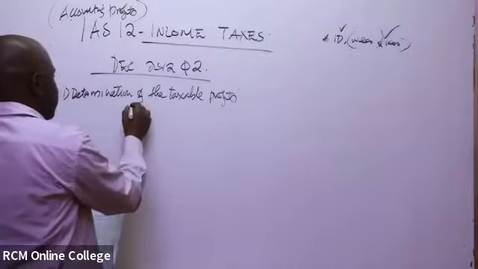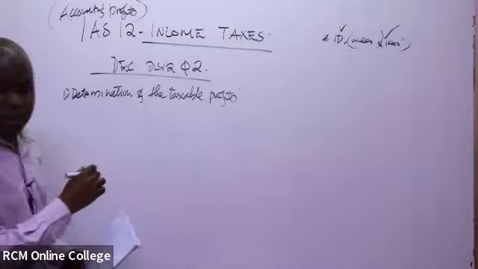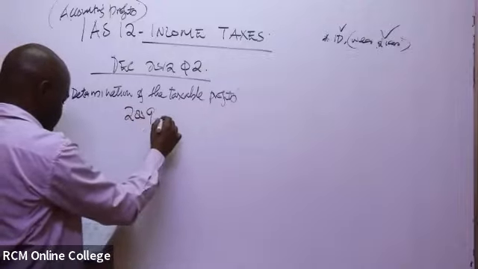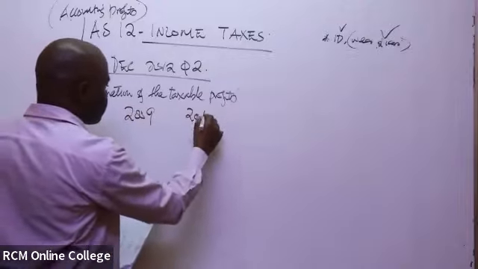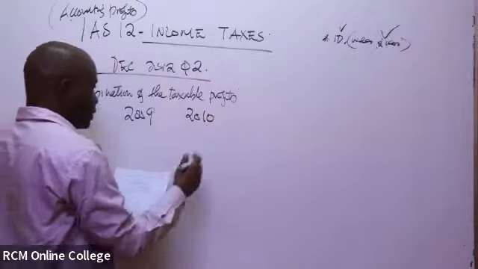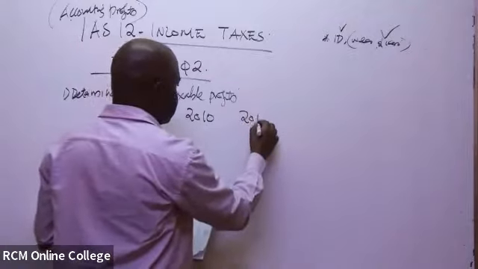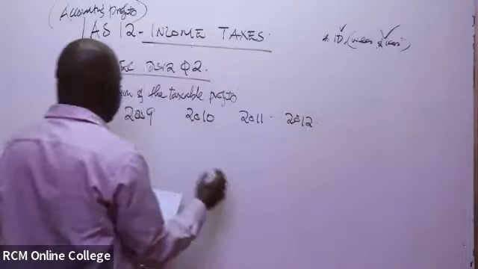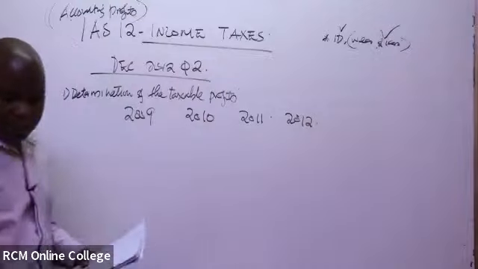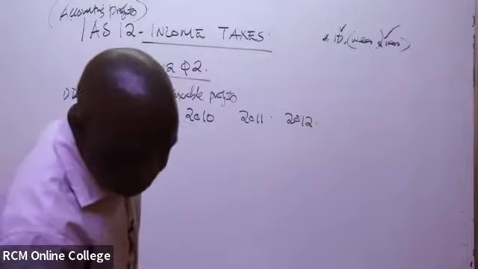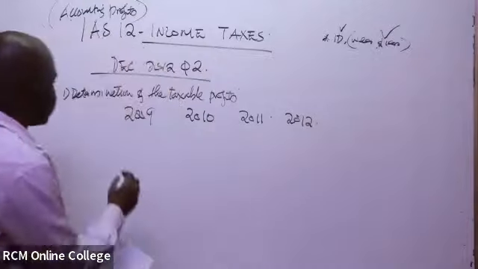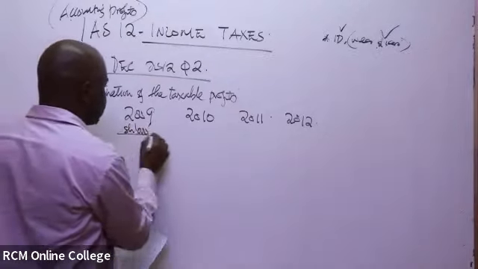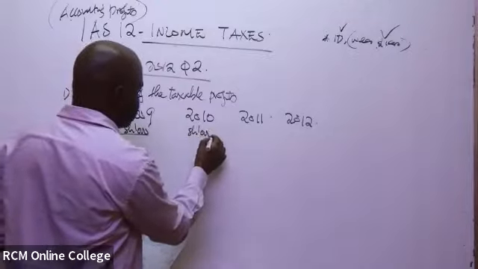So you have in this case 2009. Hope you people are able to see. Then you have 2010. We have in this case 2011. We have in this case 2012. So I think our figures are in thousands. You can put them in thousands.